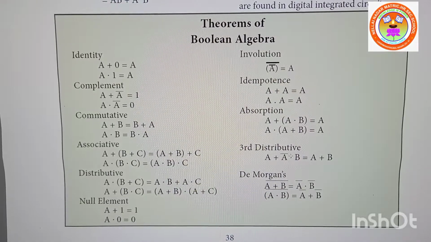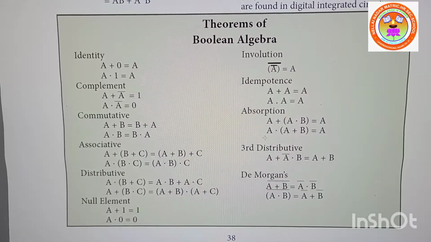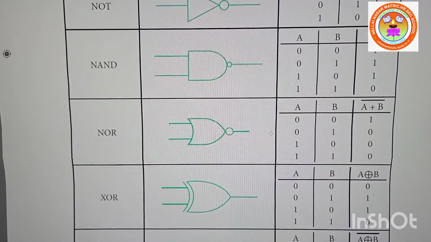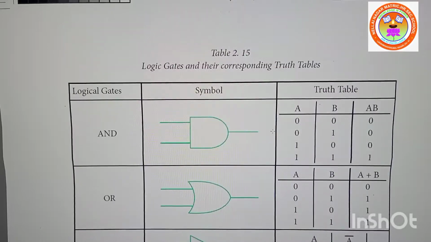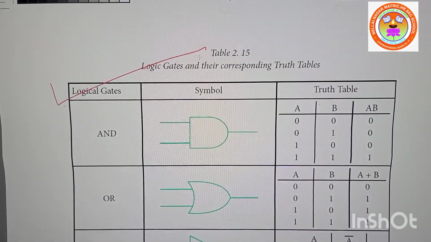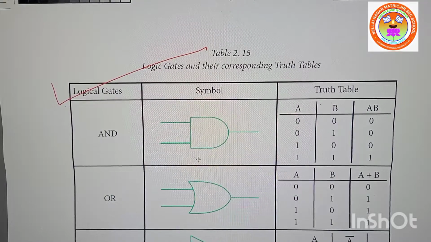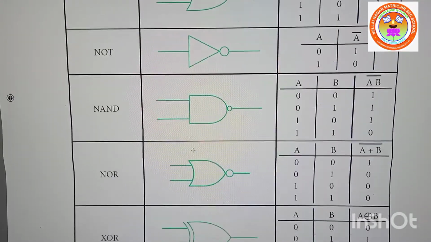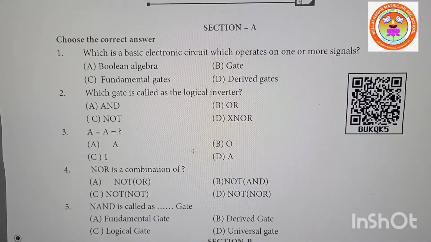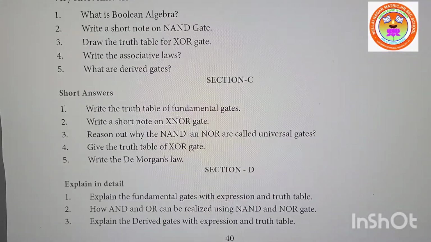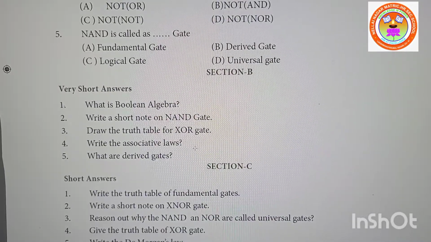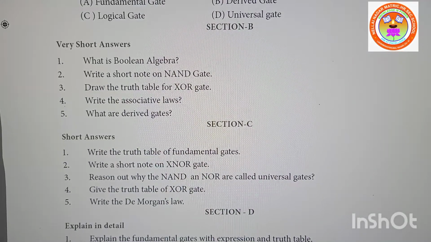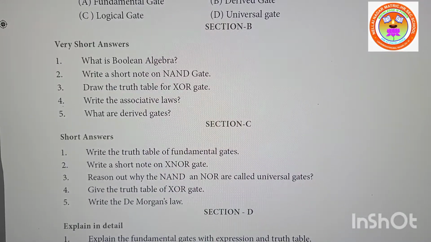They will ask in 1 mark. Is it clear, children? And these are the symbols. Already I explained everything. This one is very important, 5 marks. I want everyone to draw this and send it. This is the homework for you, this class. And go through these questions, and I will send the answers. Go through the video. If you have any doubts, you can send them. Okay, children, see you. Bye.